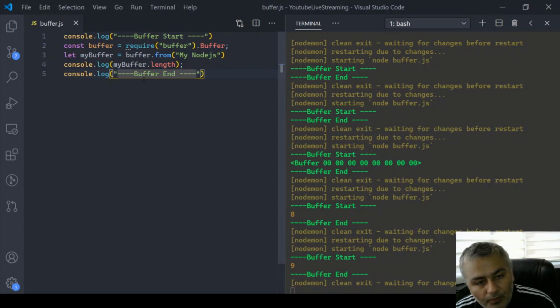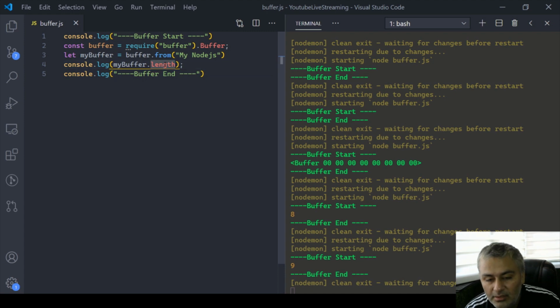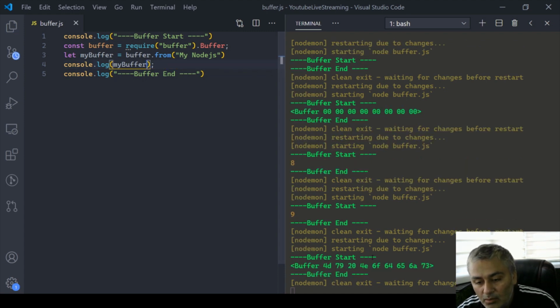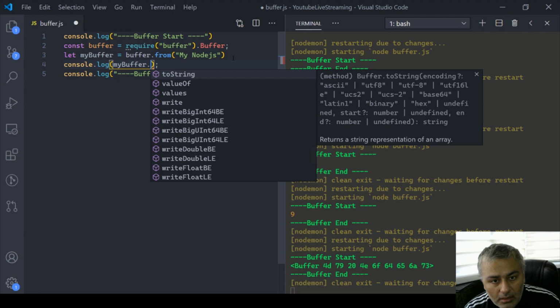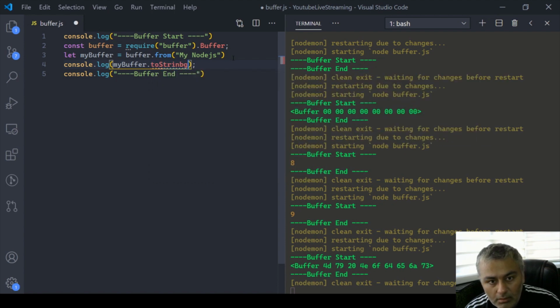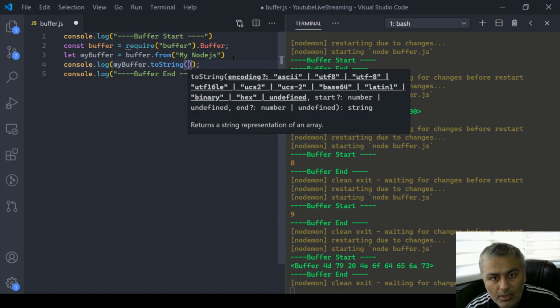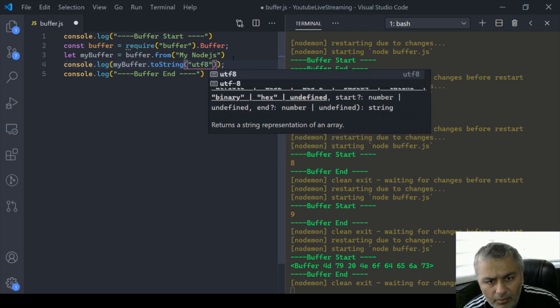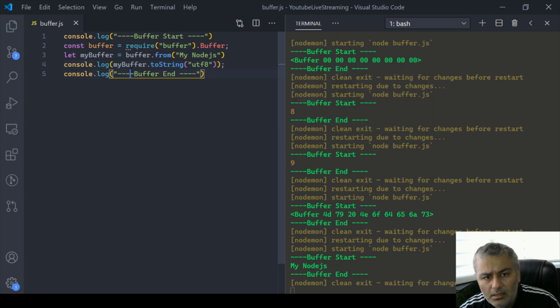So now the moment I change this to my node.js, its length becomes 9, right? And if I just console log my buffer, you will see now we have 9 bytes, 1 2 3 4 5 6 7 8 9, right? And in fact, these are all in hexadecimal format. If we want to see what is stored in your buffer, you can use this, and you can pass the encoding format which we discussed. You can leave it blank, by default it will take that. So you see this, it has my buffer, my node.js, right?